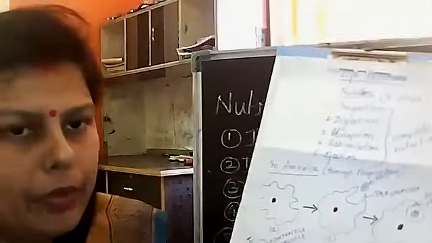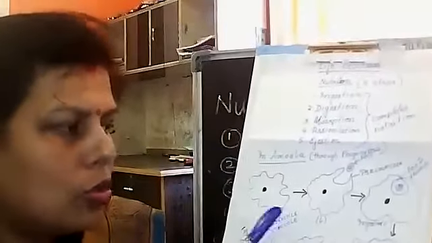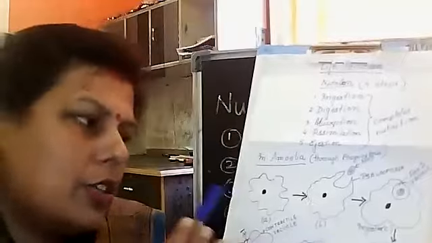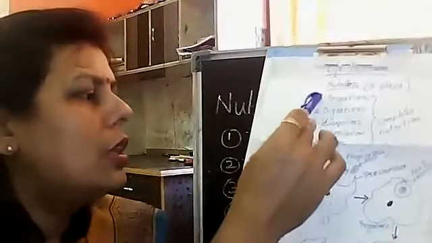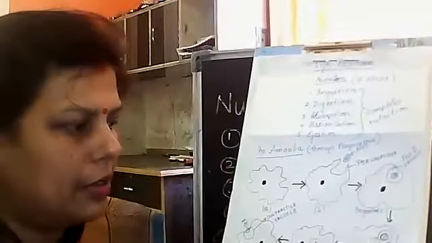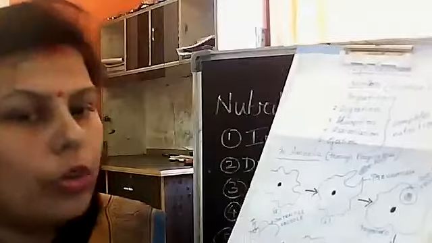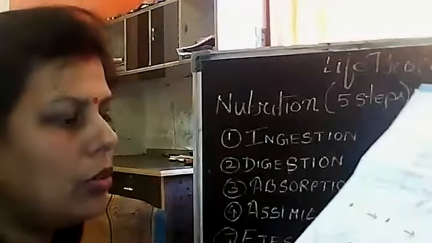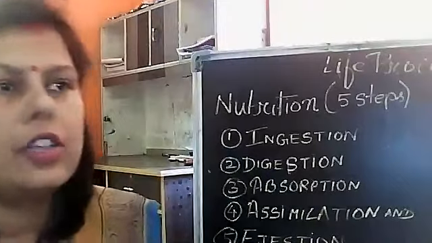Next class, we will study the nutrition process in human beings. There the process is not so simple, but in them also, all these 5 steps take place. Those things I am going to explain in the next class. Today I have just explained how nutrition takes place in the amoeba.